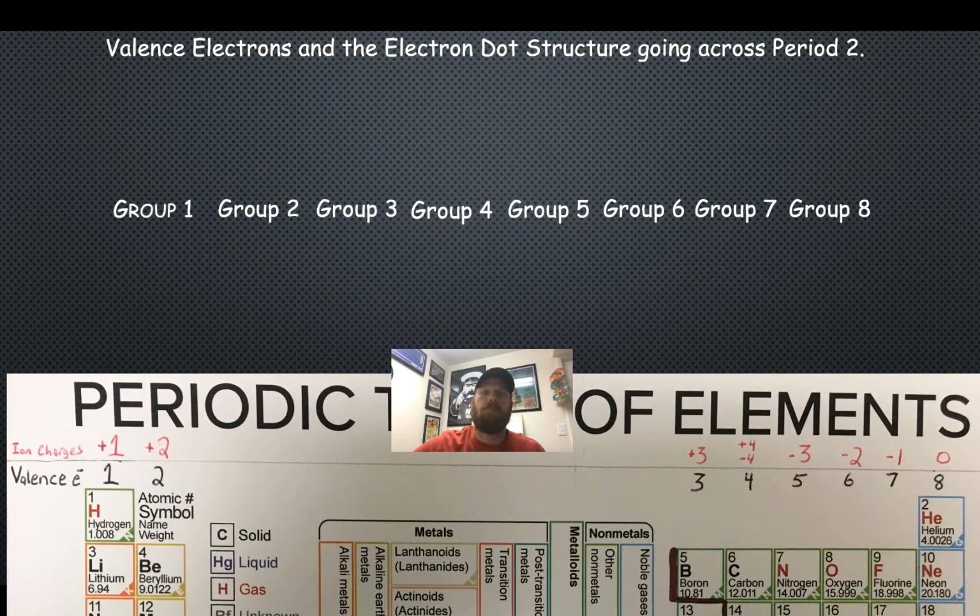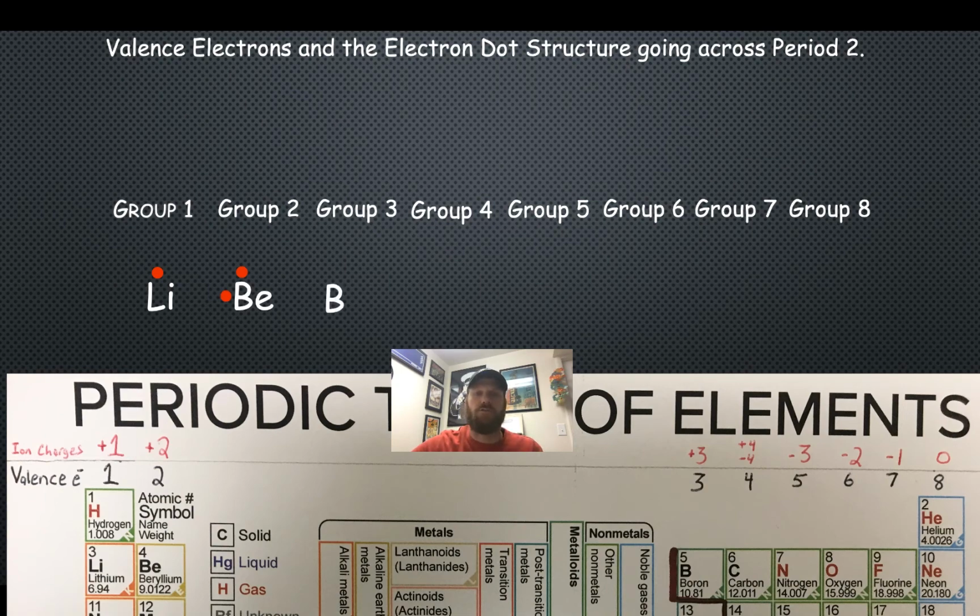Let's look at the elements in period 2, starting with lithium in group 1. By looking at our periodic table, we can see that all elements in group 1 have 1 valence electron. Start by writing the symbol, Li, and now add 1 dot to represent the 1 valence electron. I put my dot on the top, but feel free to place it on any side of the symbol.